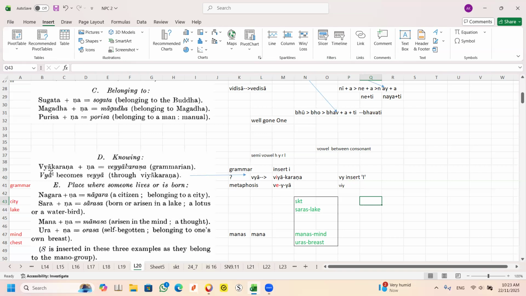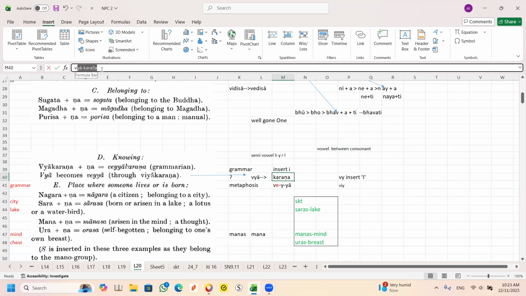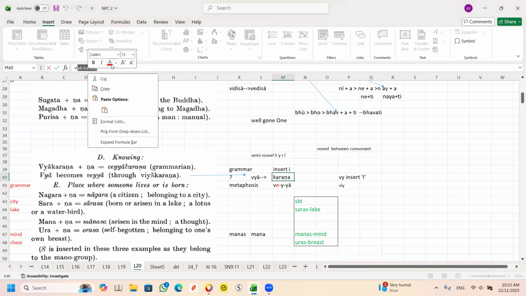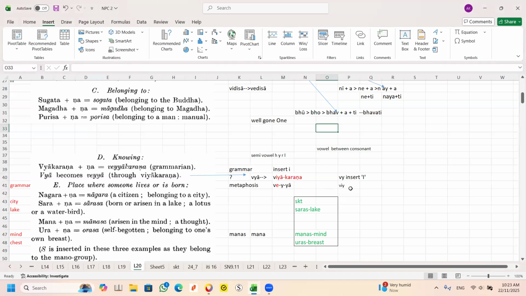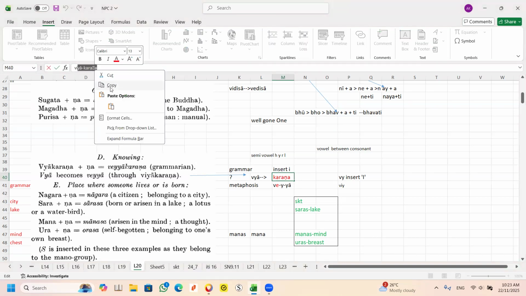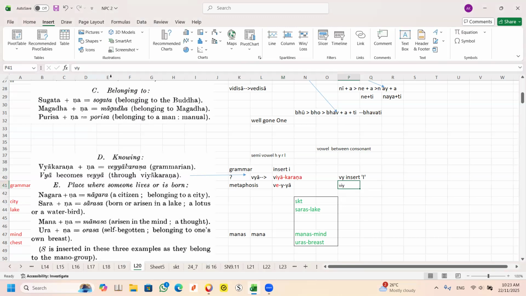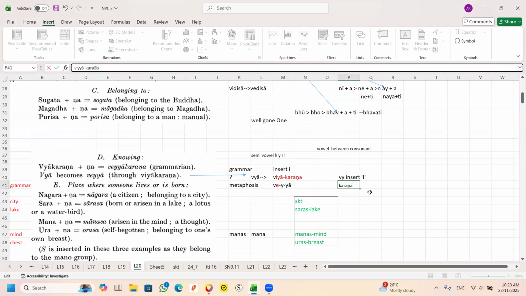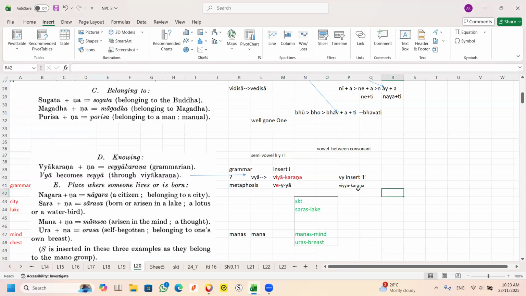This part, can you see? Ya karana never changes, right? This part never changes. So if this part never changes, you just take this part, copy, and then you put it in here. Isn't it V? Okay. Via Karana. So after Via Karana, this I becomes Via Karana.